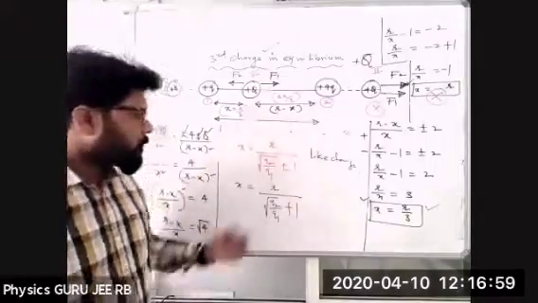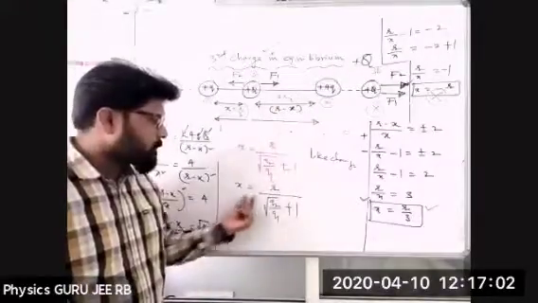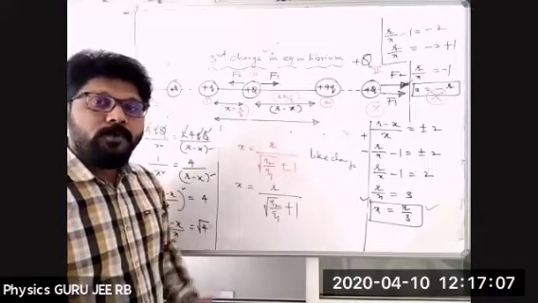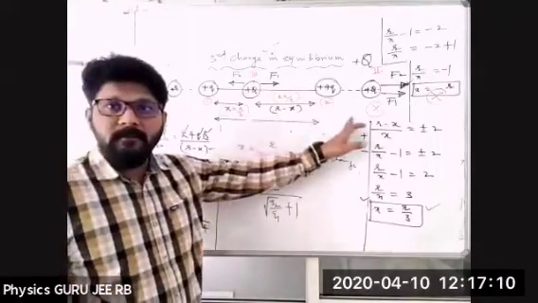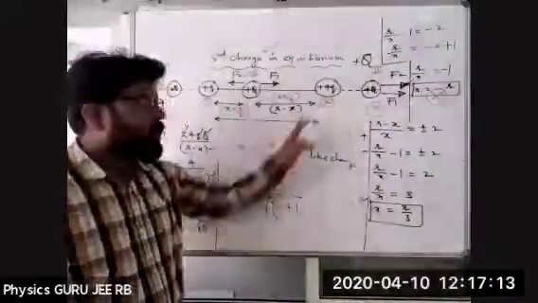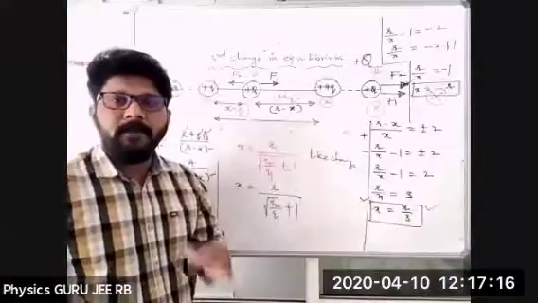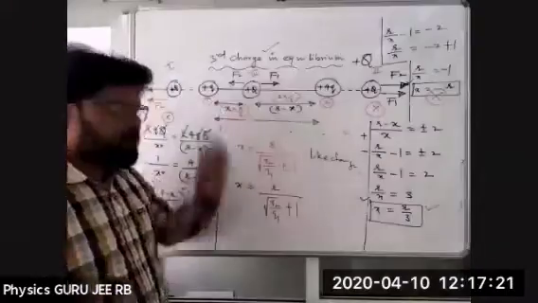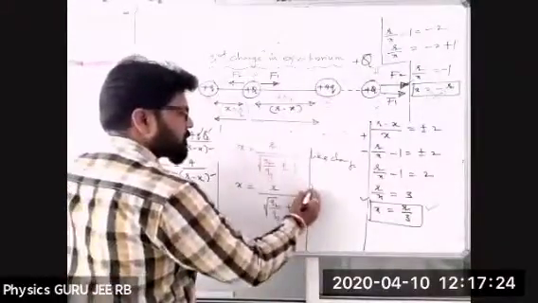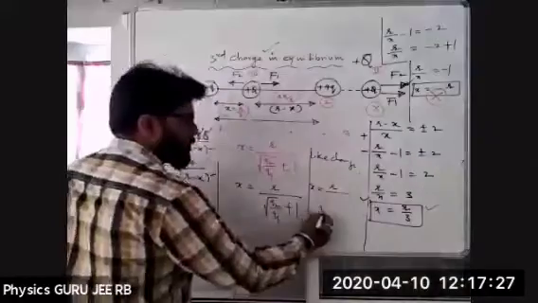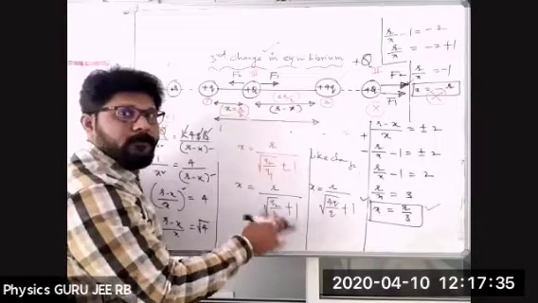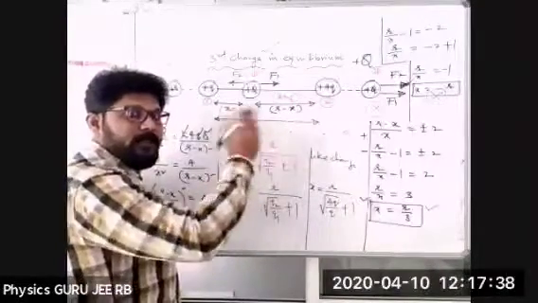Now you can substitute in this formula and you can check that x is equal to r by under root of q2 by q1 plus 1. So q2, what to take? That means the second charge is there that we have to take. We don't know. Always q2 is to be taken as the higher charge, the one with the maximum magnitude, and q1 you have to take as the first charge. Then I can write here x is equal to r, r as it is, divided by under root of q2, which is 4q, divided by q, plus 1. Why am I taking plus 1? Because they are positive charges. Both are like charges. If it is negative also, there is no problem.